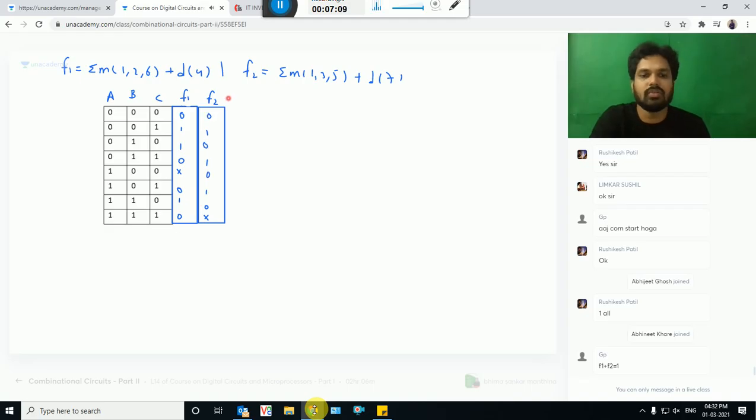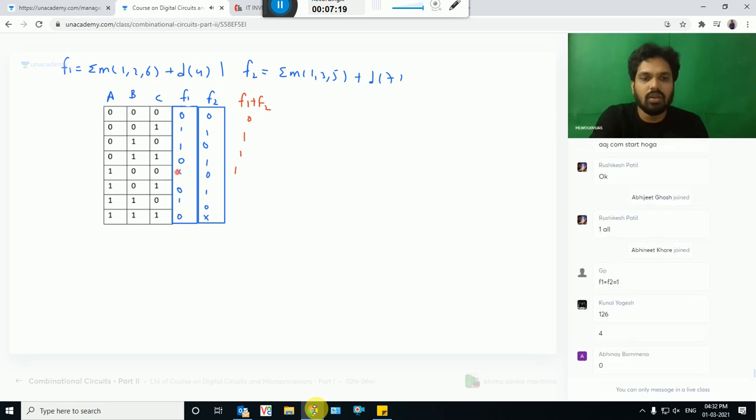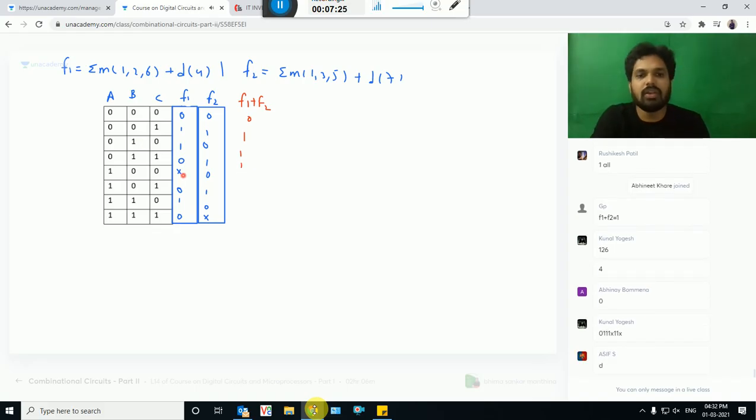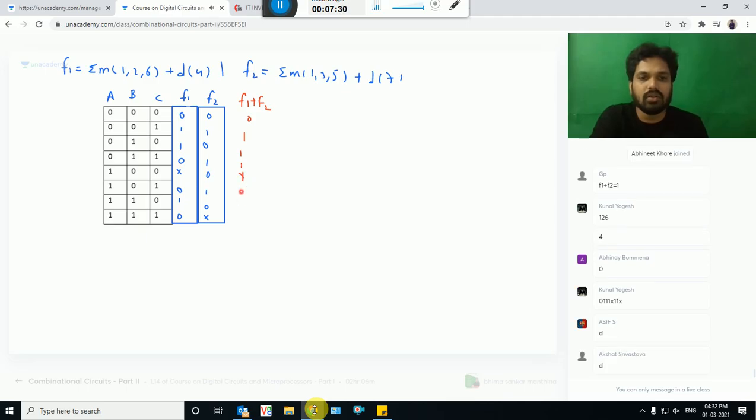So what is your function f1 plus f2? You tell me here. 0 plus 0, 0. 1 plus 1, 1. 1 plus anything, 1. Don't care plus 0 is don't care. 0 plus 1, 1. 1 plus 0, 1.